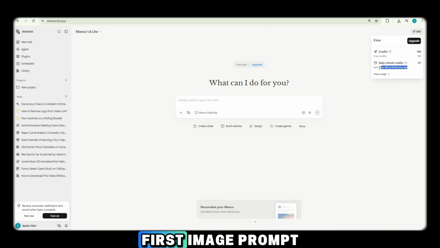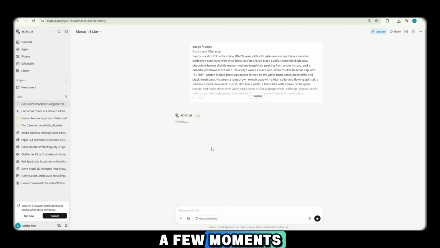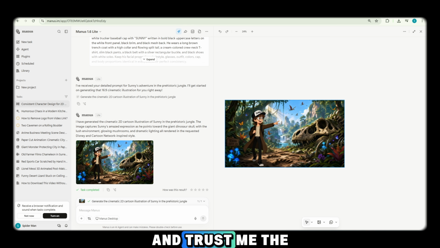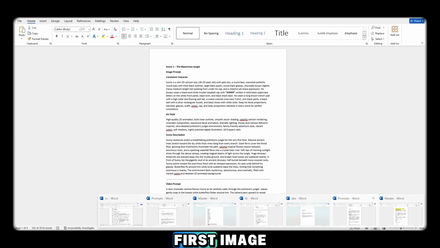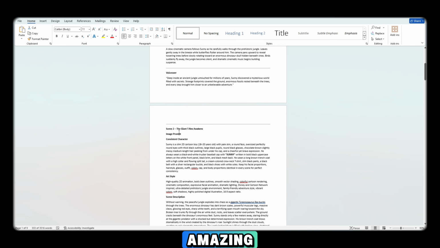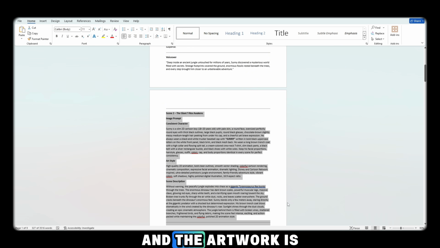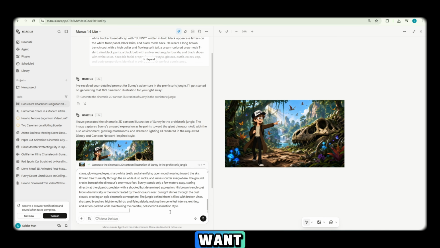I'll simply copy the first image prompt, paste it into MANUS Light, and click the Generate button. Now be patient for a few moments. High-quality results usually take a little time, and trust me, the wait is worth it. And here is our first image. Wow, this looks absolutely amazing. The quality is outstanding, the composition is beautiful, and the artwork is highly engaging. This is exactly the kind of result we want.